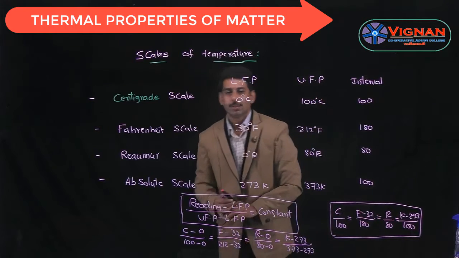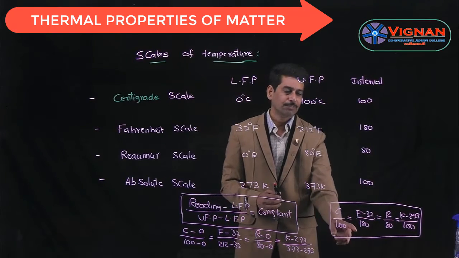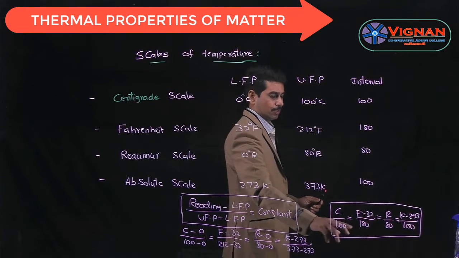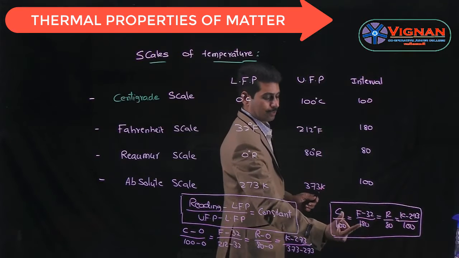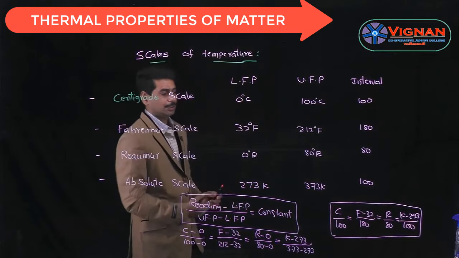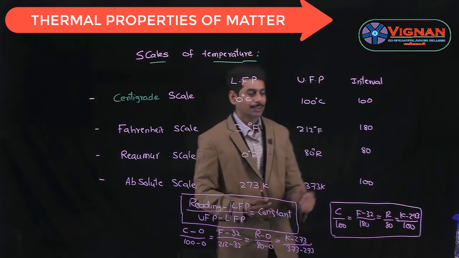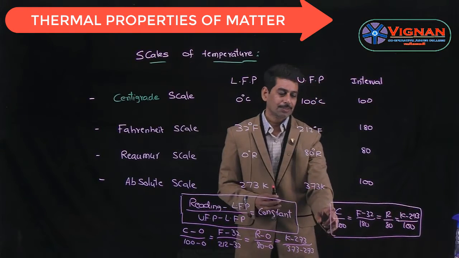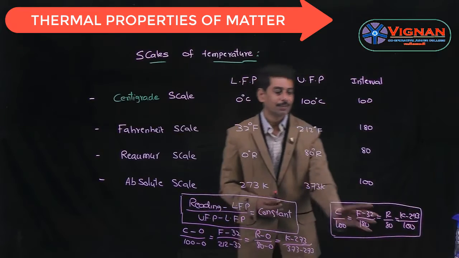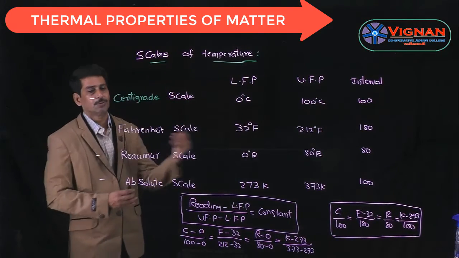For example, if you want to convert a temperature in degree centigrade to Fahrenheit scale, we use C by 100 is equal to F minus 32 by 180. By using this relation, we can convert temperature in degree centigrade into Fahrenheit. And if you want to convert degree centigrade to Kelvin, then I have to take C by 100 is equal to K minus 273 by 100. Like that, by using this relation, we can convert temperature from one scale to another.